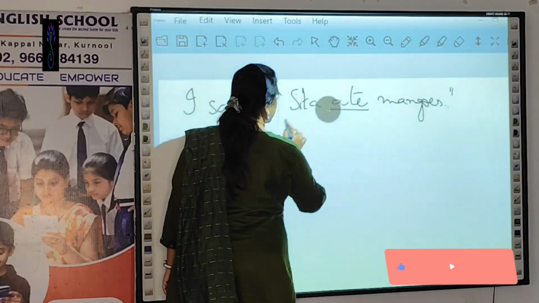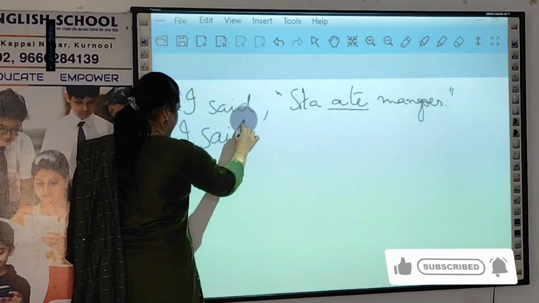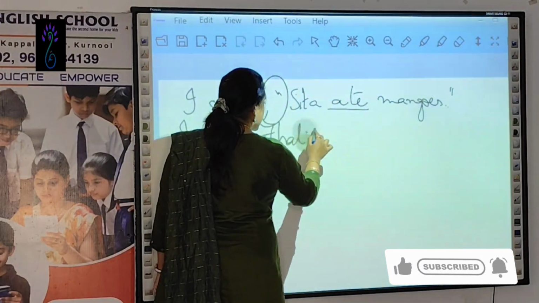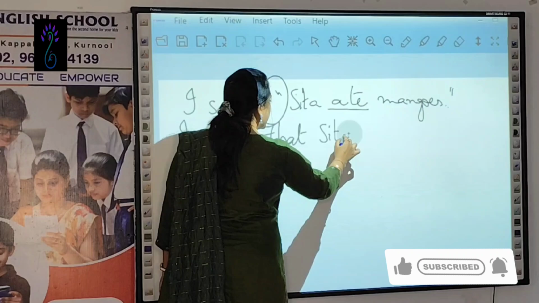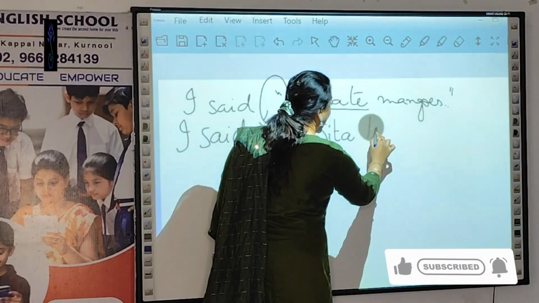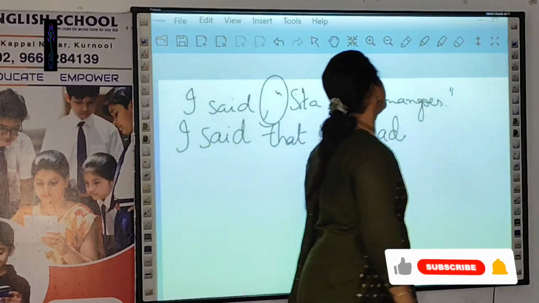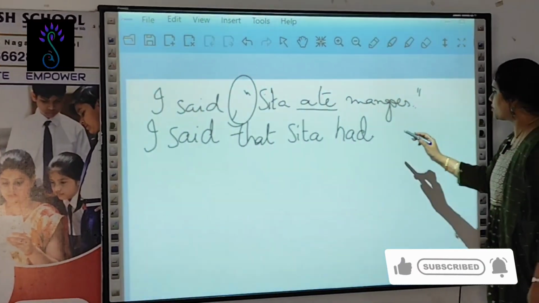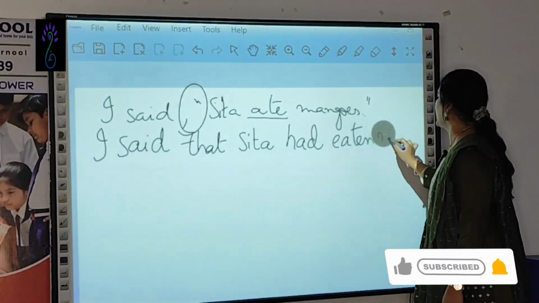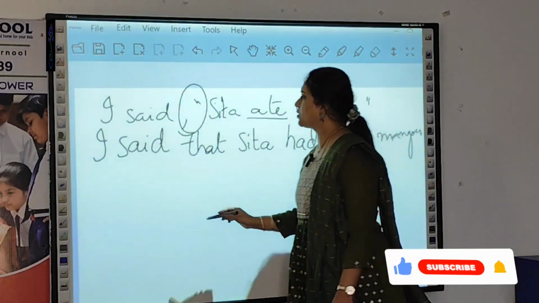Ate is past tense, isn't it? So you are going to write, I said that. That is a conjunction to remove this. That Sita, yes, past tense will change to past perfect. Had is the auxiliary verb for past perfect. Had plus V3 form, eaten mangoes.